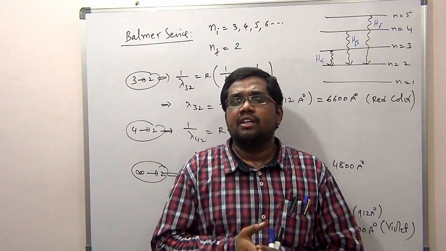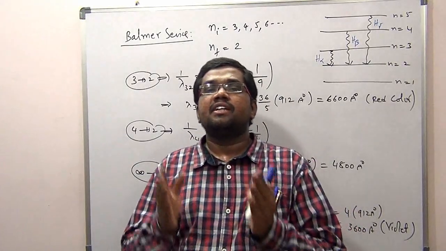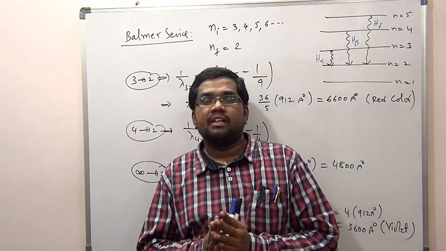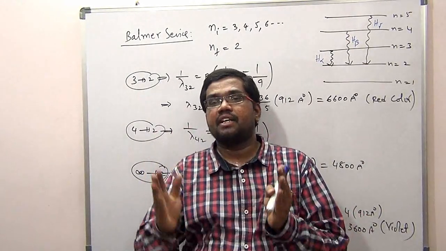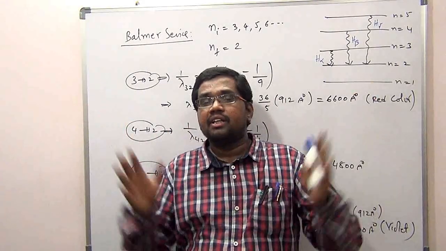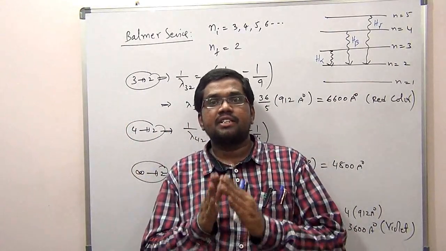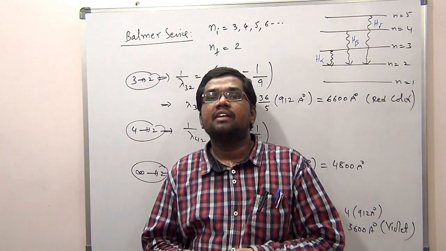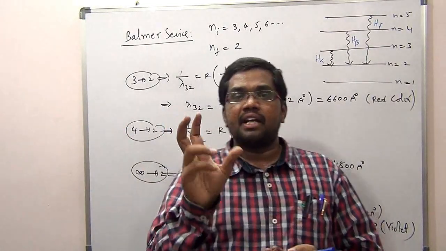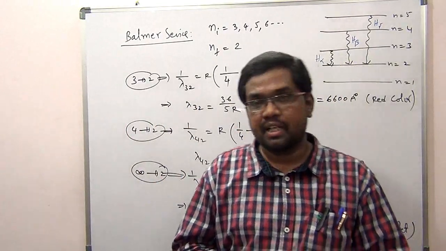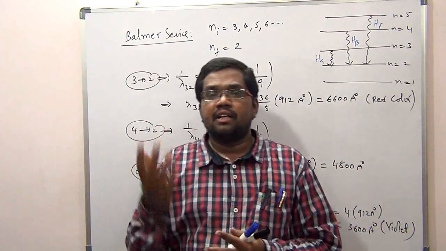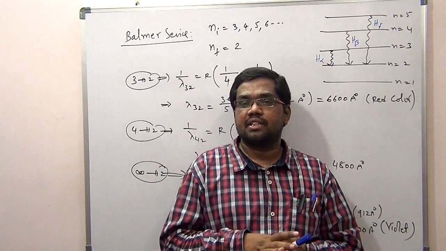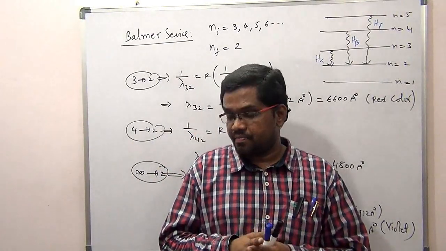So this is what Bohr's theory is, and what it has predicted: the Balmer series, H alpha line, H beta line, H gamma line. Very good, it has explained energies and these things. But it is unable to explain multi-electron systems, the fine structure, splitting of a line into more lines, the Stark effect, the Zeeman effect and all those things. Okay, well done, thank you.